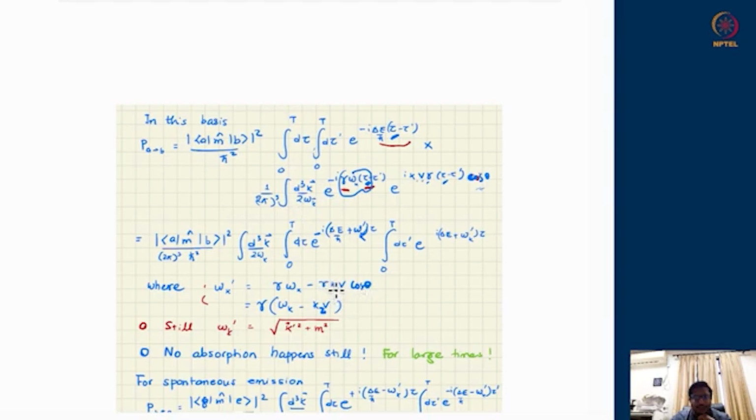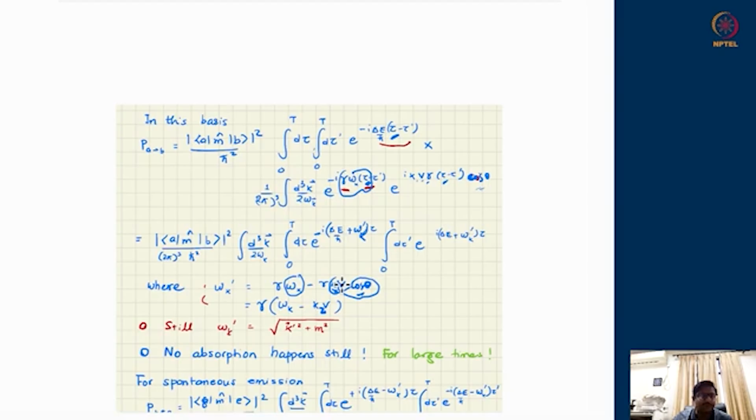Now we can club the k and cos theta together to call it the z projection of the k vector, kz. So effectively it becomes gamma times omega k minus kz v. So you see, this is exactly the Lorentz transformed frequency as seen by the atom. Omega k was the frequency as seen in the lab frame, and kz, k cos theta, was the z projection of the spatial k vector in the lab frame.